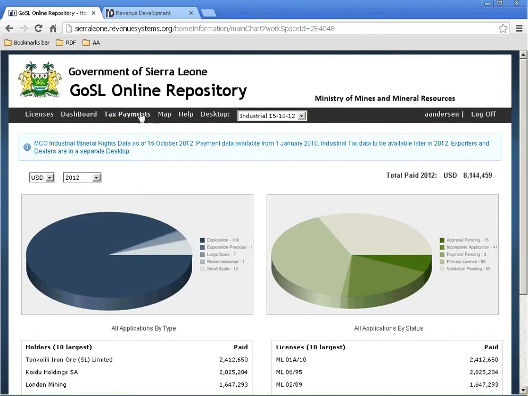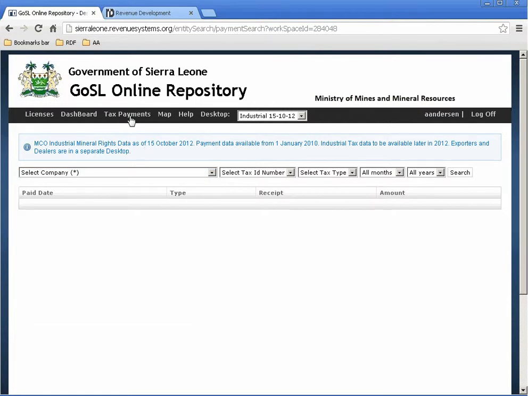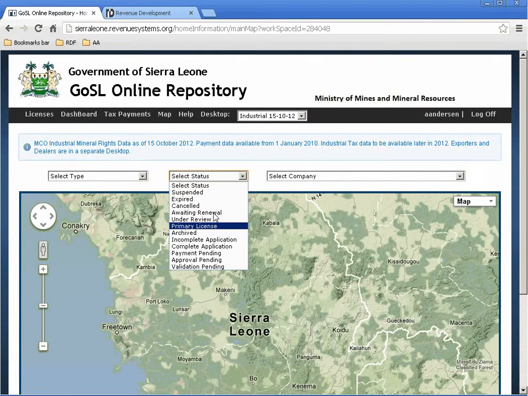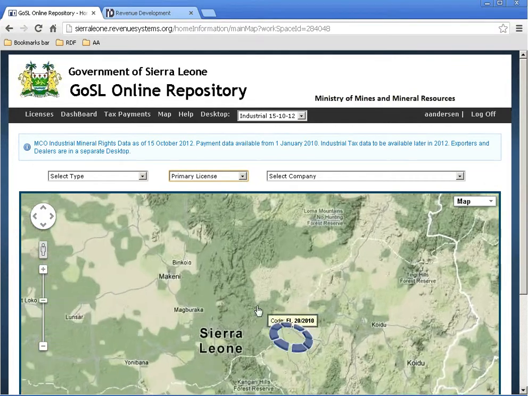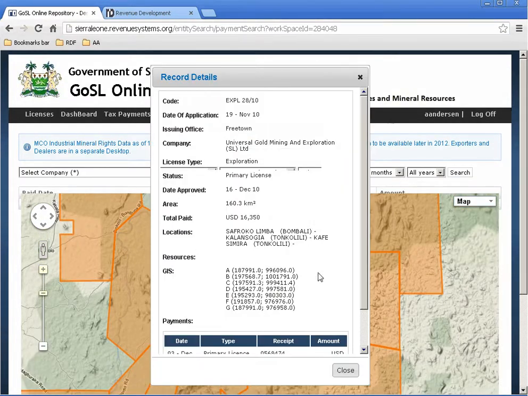We can also look at tax payments here, although publicly the tax payments are not yet published, but it will come quite soon, and then you can see customs and tax payments data under each of the companies that are registered for tax here. We also have a map feature, so you can plot all the relevant licenses on a map here, and you can click on one to get a view of the profile.